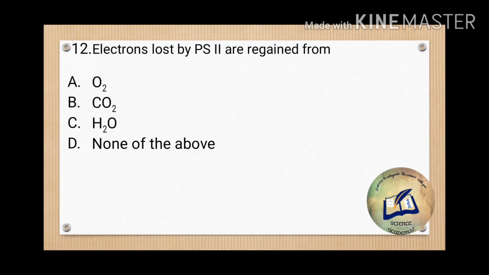This is done by H2O, actually the splitting of water during photosynthesis, which is known as the photolysis of water, which generates the protons and the electrons. So the electrons will be filled back to PS2 through H2O. So option C, or more correctly photolysis of H2O, is the correct answer for this question, 12C. Okay.